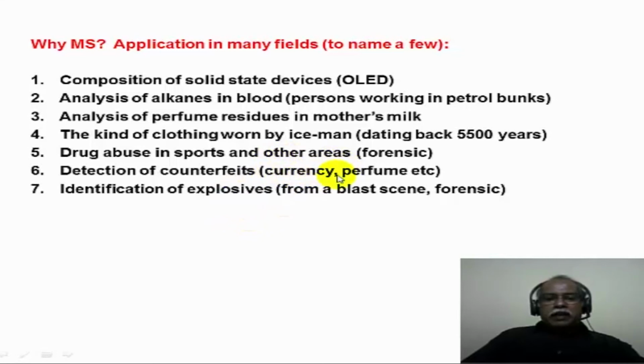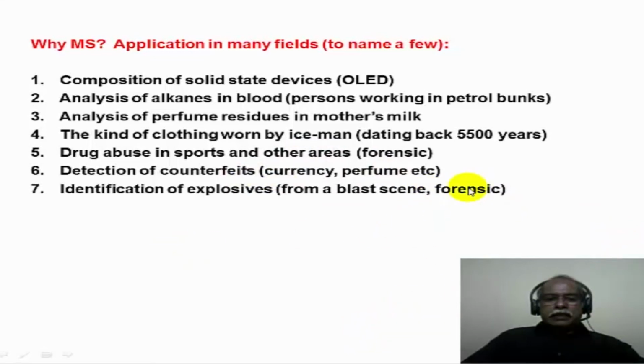Currency notes have different colors and different kinds of chemical substances used for printing. One can easily detect counterfeit currencies using the mass spectrometer, because the colors and the dyes used for printing the currency are very unique in nature. They have a very unique signature in the mass spectrum of such compounds, and they can be easily detected by means of a mass spectrometric technique.